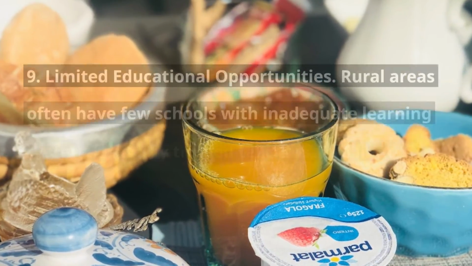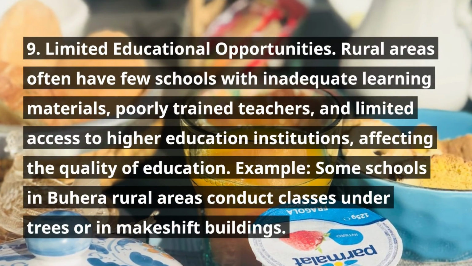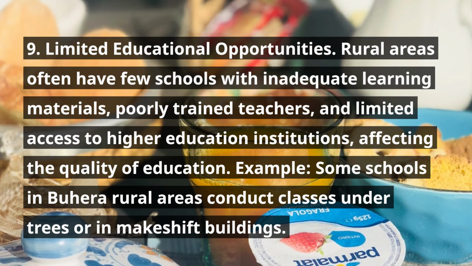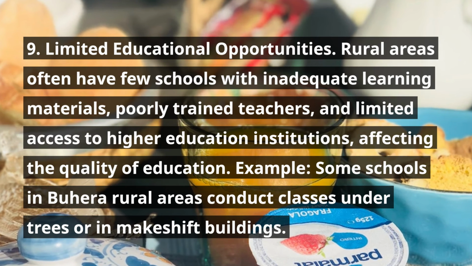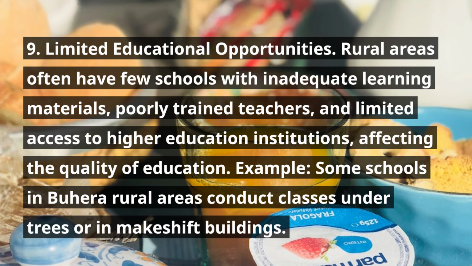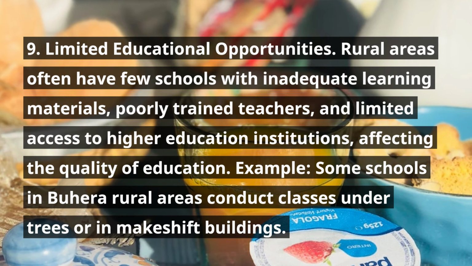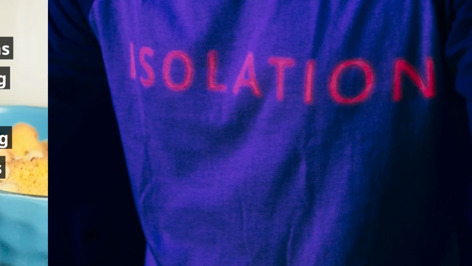9. Limited educational opportunities. Rural areas often have few schools with inadequate learning materials, poorly trained teachers, and limited access to higher education institutions, affecting the quality of education. Example: some schools in Buhera rural areas conduct classes under trees or in makeshift buildings.